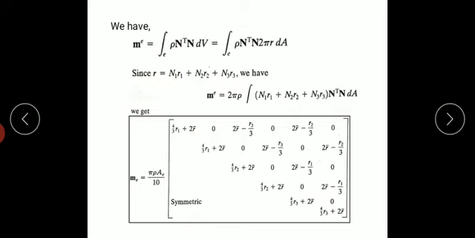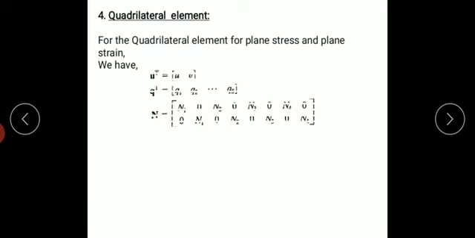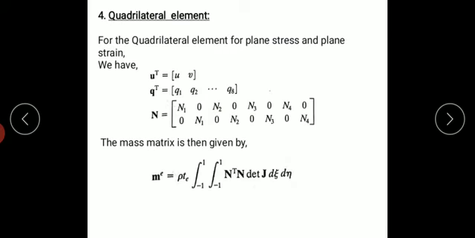So in our derivation I have derived only the bar and trusses, because these two are the important things we have solved in the problems. For the axisymmetric element, directly I wrote the formula here, and directly the mass matrix I am going to get here. Okay, fine. Next, even for the quadrilateral element also, directly I wrote the mass matrices.